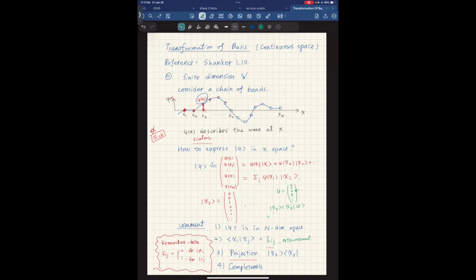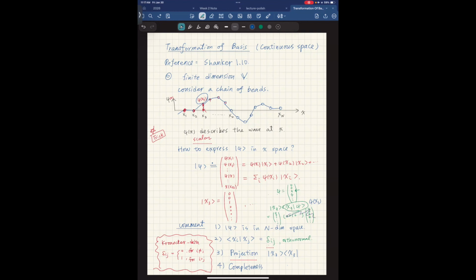So how does it work? x3 is 0, 0, 1, 0, 0, 0. Here, this is a bra. A bra is a row vector, so it looks like this. And psi again is 0, 0, 3, 4, and so on. If you do the inner product of these two, 0 times 0, 0 times 0, and the 1 will take out this 3. By doing this inner product, I can exactly grab my information at that coordinate, x3.